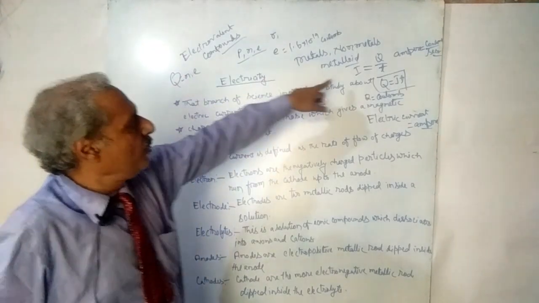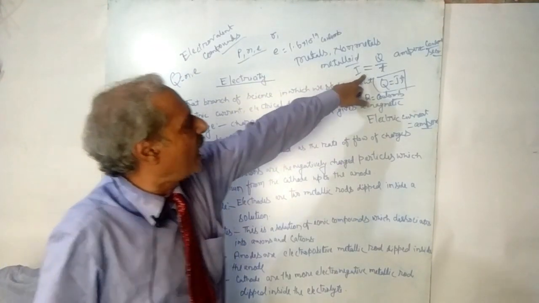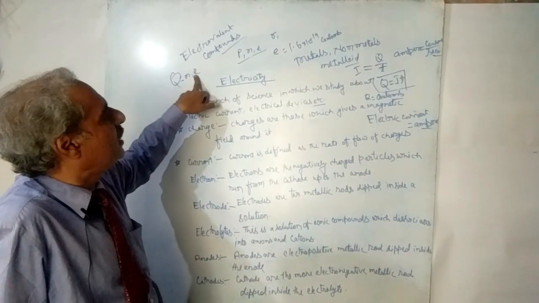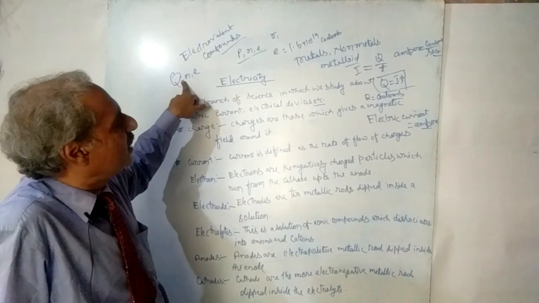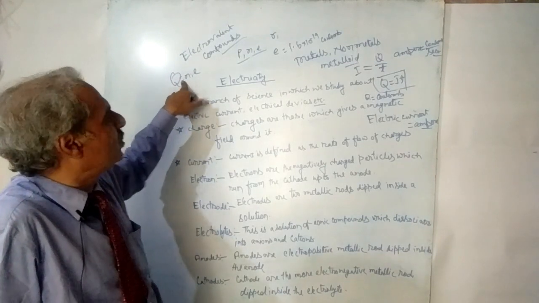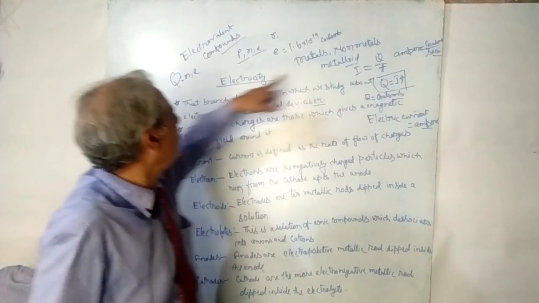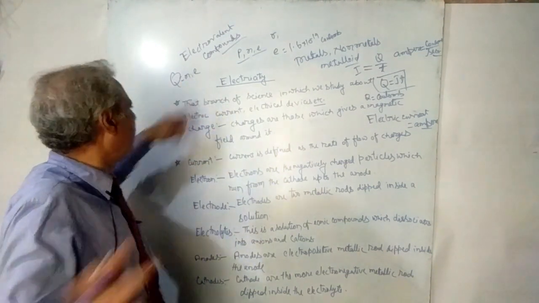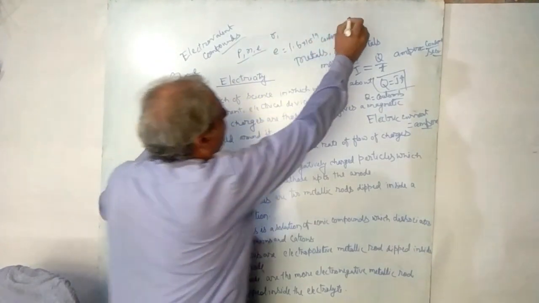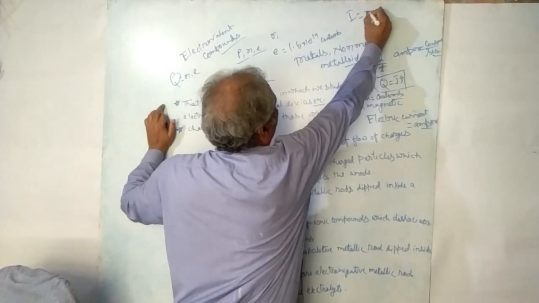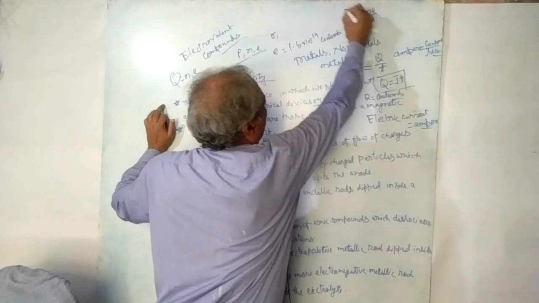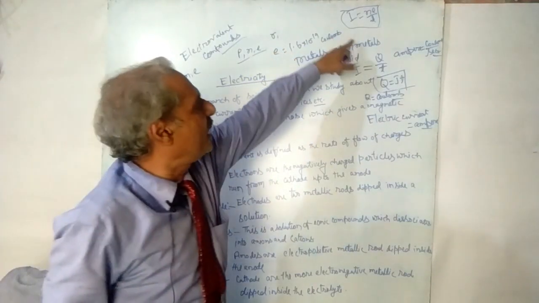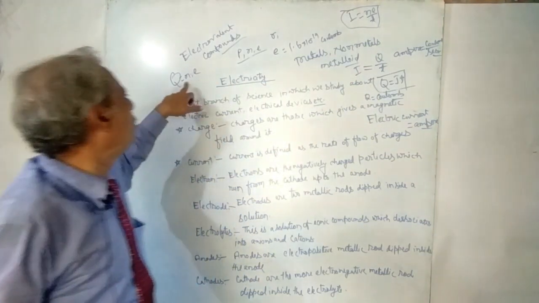So we have got two formulas: I is equal to Q by T, and Q is equal to NE. You can rearrange these two formulas. In place of Q, you can put NE. So you will get I is equal to NE by T. This is the third formula, and it comes from rearranging these two formulas.